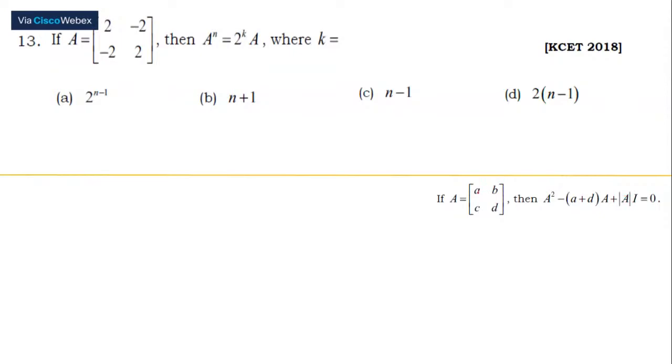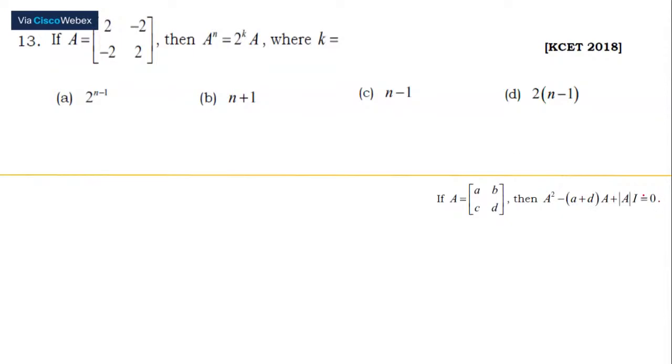When it is a 2 cross 2 square matrix with elements A, B, C and D, then A square minus (A plus D), that's the sum of the principal diagonal elements, multiplied with A, plus the determinant of A, which is AD minus BC, into the identity matrix, is always going to give us 0. If you want to find your A square, you can take these two terms to the right hand side and work it out.